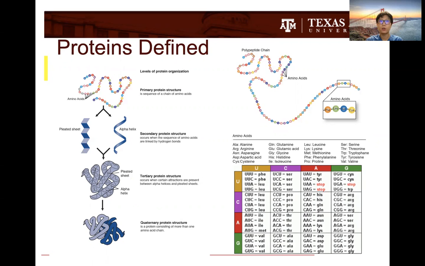And proteins can only be formed by a set of 20 amino acids. That can be similar to maybe a dictionary. And all those are represented right here in this table below. Now, at its primary structure, it looks extremely similar to a string of letters or maybe just a sentence in the English language. And as a protein increases in complexity from primary protein structure all the way to quaternary protein structure, it starts to look a lot more sophisticated as it folds together.